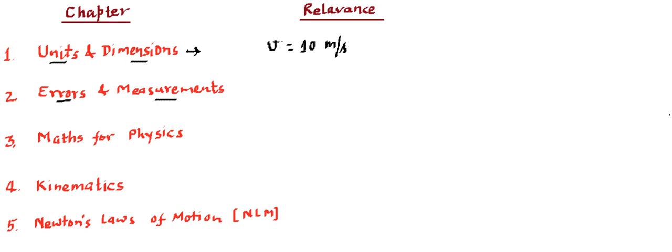Now let's talk again about the physical quantity speed. When we measure this speed, we need to have some device for measurement. Like if you have a car moving, the speedometer in the car tells the speed at any time. That device is measuring. So we need to know how to measure physical quantities. And when we are measuring a physical quantity, there may be error in the measurement, because measurement depends on the preciseness of the device.